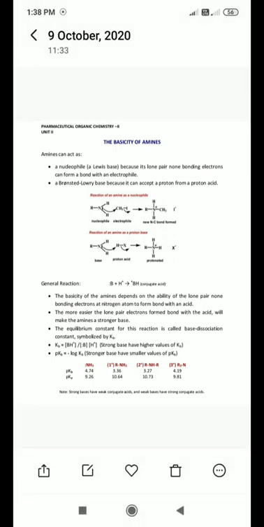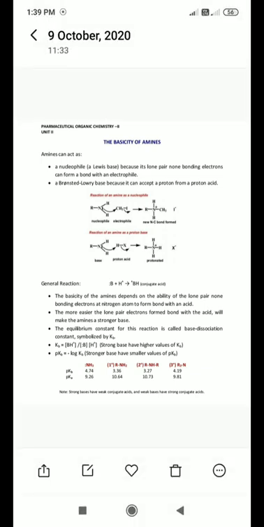Now, it is also a Bronsted-Lowry base because it can accept a proton from a proton acid. Why does it act as a base here? Because it accepts a proton from the acid. According to Bronsted-Lowry theory, a proton acceptor is always a base and a proton donor is an acid. So in this case, the amine accepts a proton from the acid, so according to Lowry-Bronsted theory it acts as a base. Also, according to Lewis theory, it acts as a base.